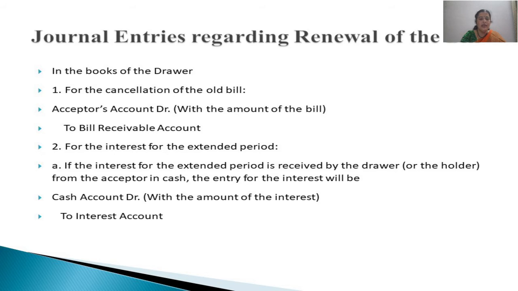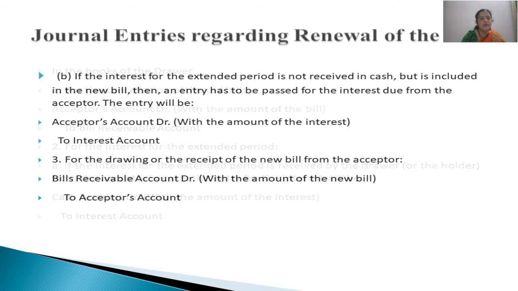Then the second entry is for receiving interest for non-payment of the amount on the original bill and for asking for the extended period. So cash account debited to interest account in case we are receiving interest, and in case he is not paying even the amount of interest and it is still due, we'll pass the entry for the due amount of interest.